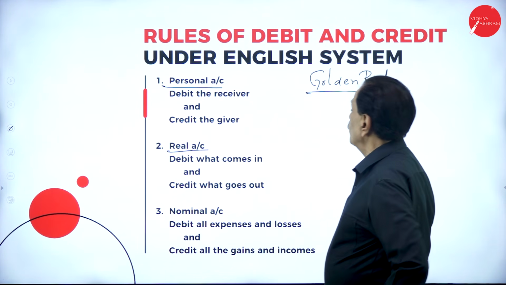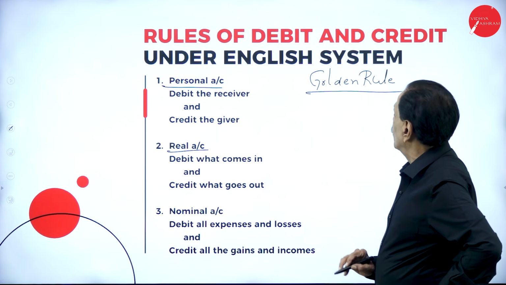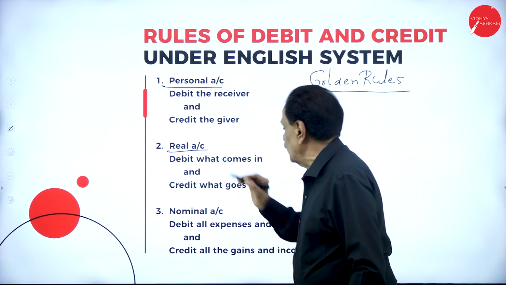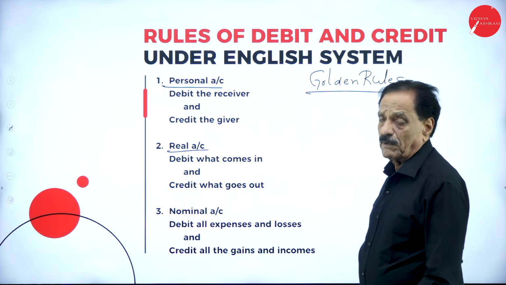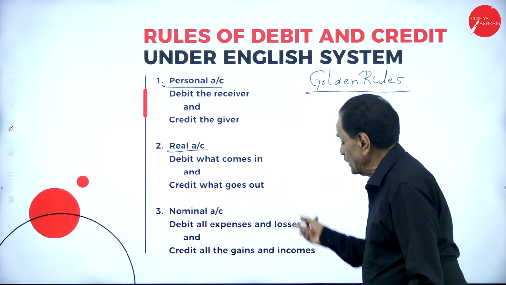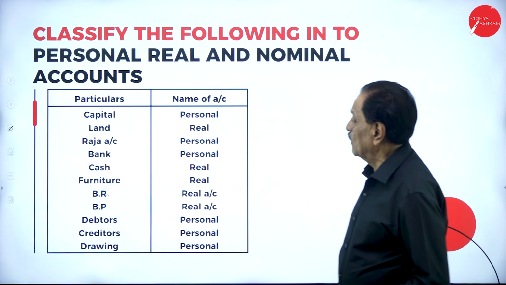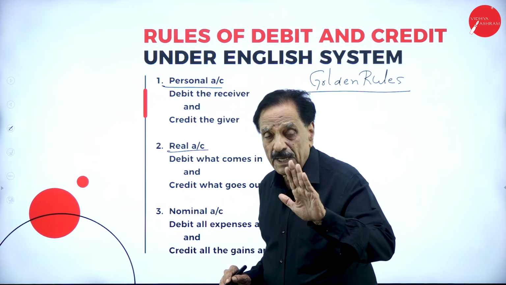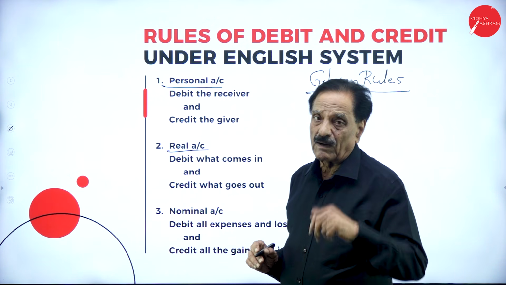What is the rule for personal account? Debit the receiver and credit the giver. This is called the golden rule. Real account: debit what comes in and credit what goes out. Nominal account: debit all expenses and losses and credit all gains and incomes. Here you must remember, in personal accounts the seller will prepare the purchaser's account and the purchaser will prepare the seller's account.